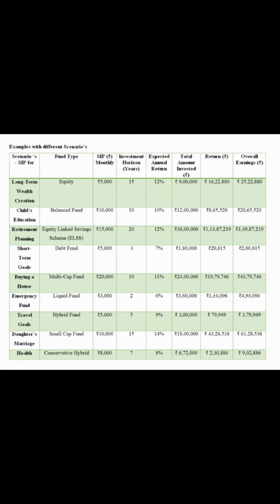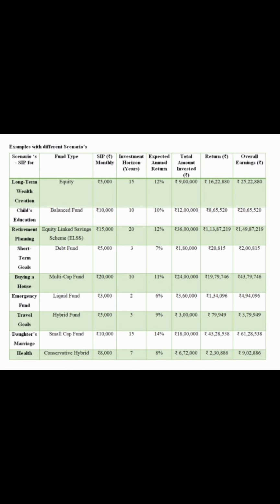The third scenario is retirement planning, and the fund type is equity linked savings scheme with a monthly SIP of rupees 15,000. Investment horizon is 20 years. The expected annual return is 12%. The total amount invested in this fund is rupees 36 lakhs. The returns is 1 crore 13 lakhs 87,219, and the overall earnings is 1 crore 49 lakhs 87,219.